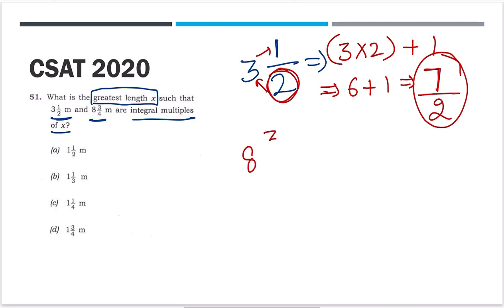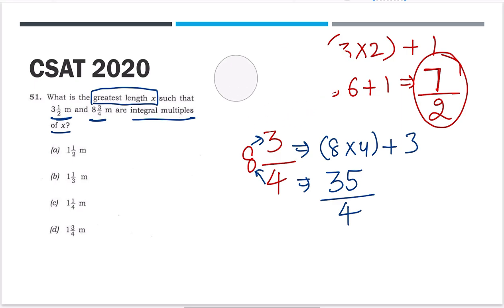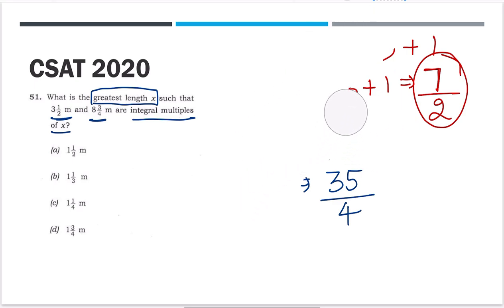Now 8 3 by 4. You multiply 8 by 4, then add this 3. 8 into 4 is 32, plus 3, 35 by 4. So we have got 7 by 2 and 35 by 4.